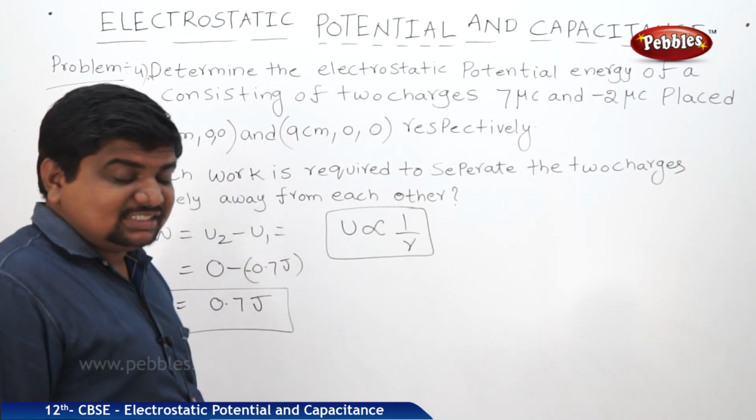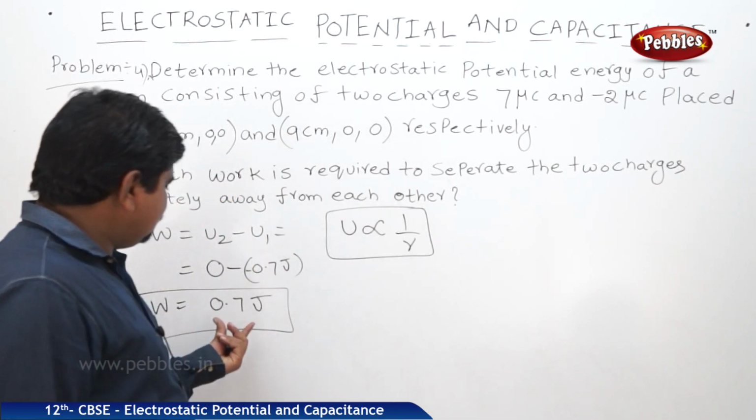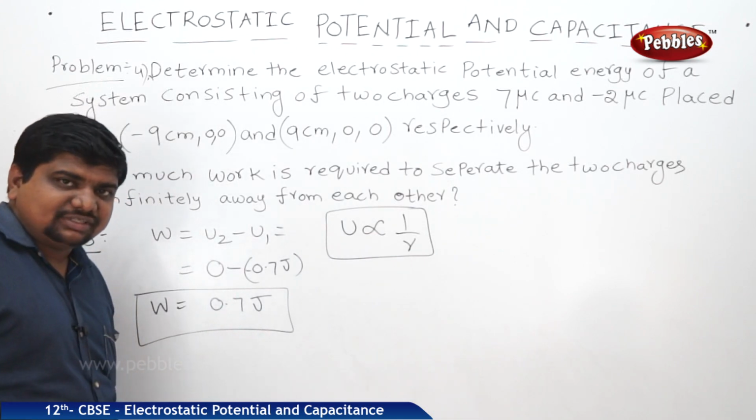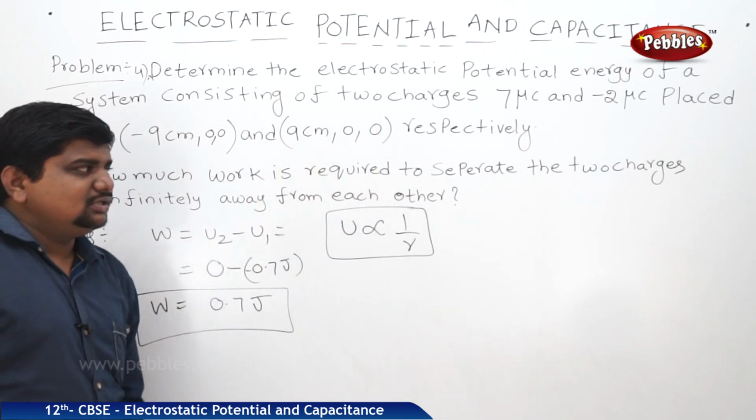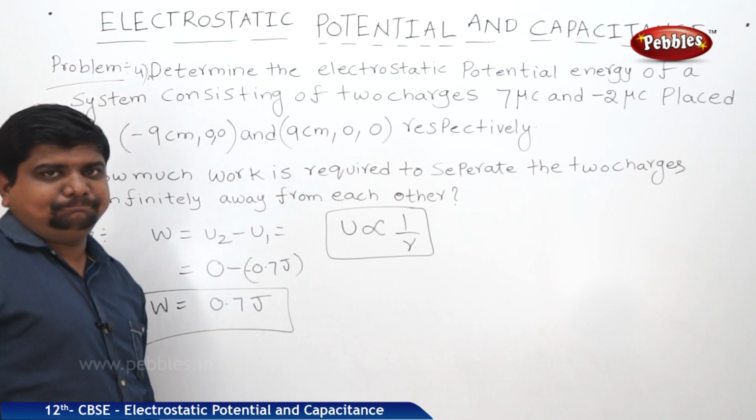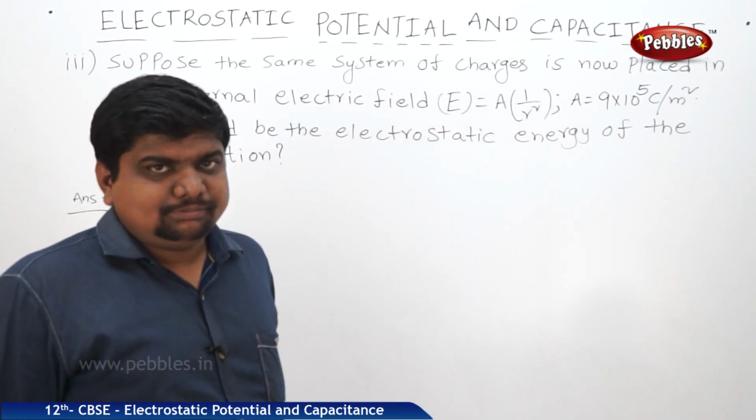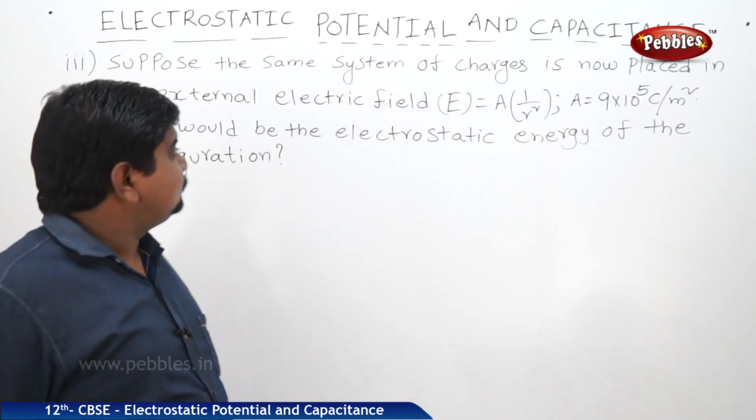Already the initial potential energy is minus 0.7 joules. The total value is plus 0.7 joule. This much work is done to separate the two charges. Now this is the last bit of this question.